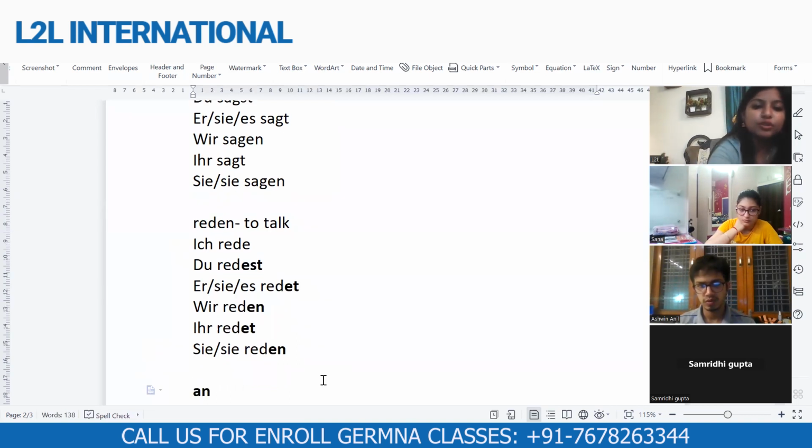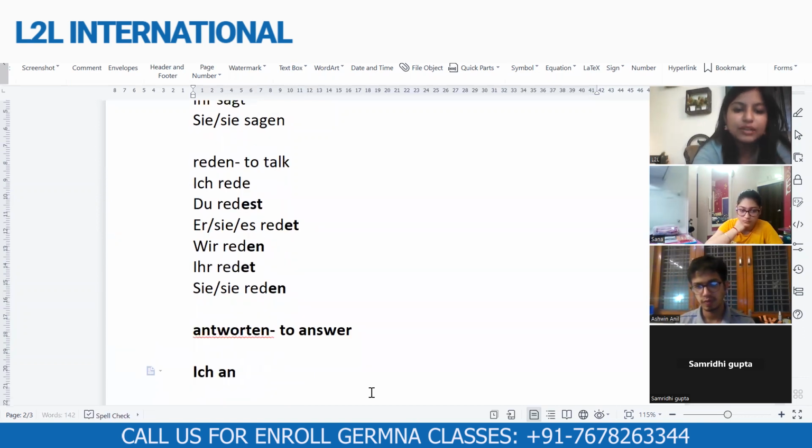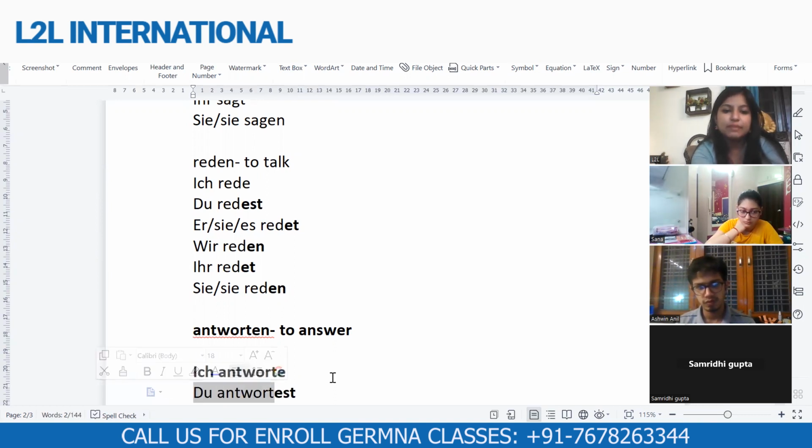Similarly, the same thing goes for antworten and arbeiten. Antworten means to answer. So ich antworte, I answer. Du antwortest. So it is again est. Remember, it is est.